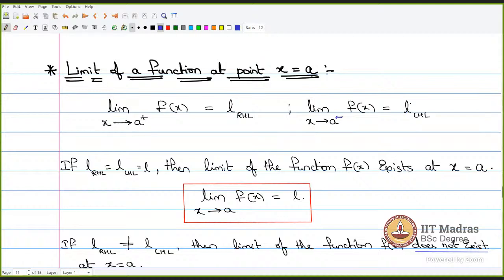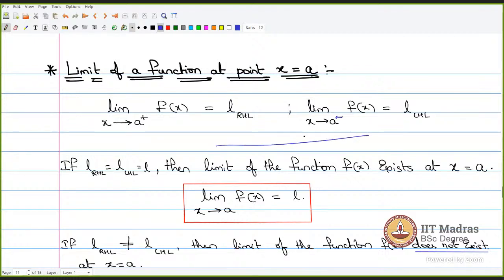Suppose the value is L subscript LHS. That means left hand limit. This L subscript left hand limit is a real number. Let's suppose this left hand side limit exists and it takes the value L subscript LHS. In the same way, right hand limit is when x is approaching from the right side of a, or from the positive side of a. So a plus. You start from the right hand side of a and you start moving towards a.